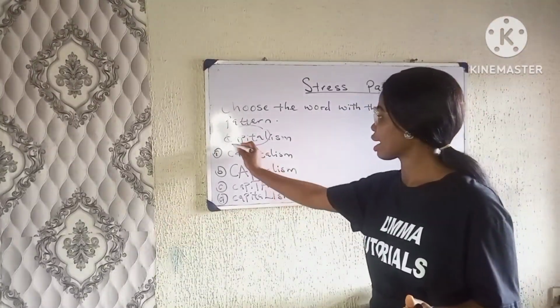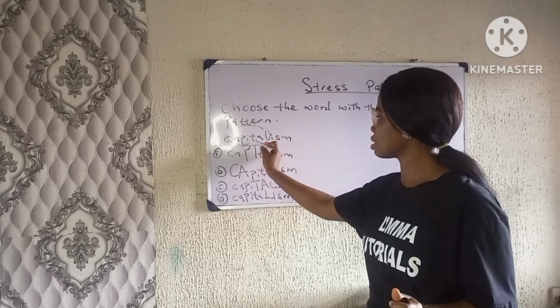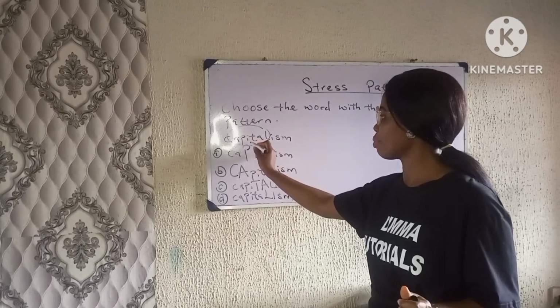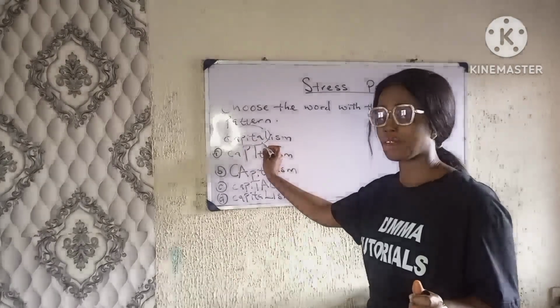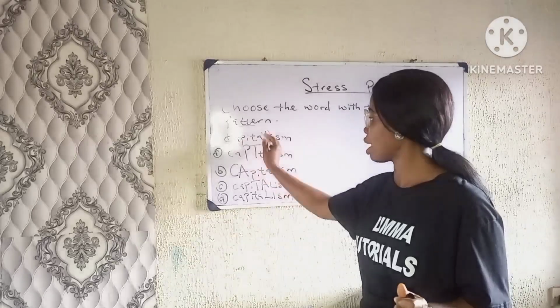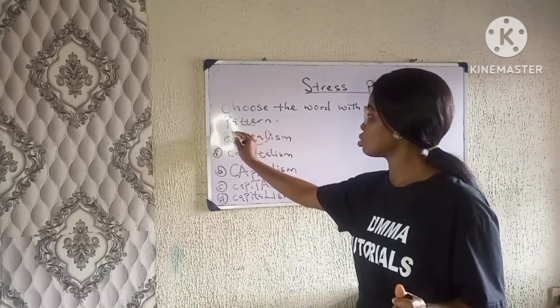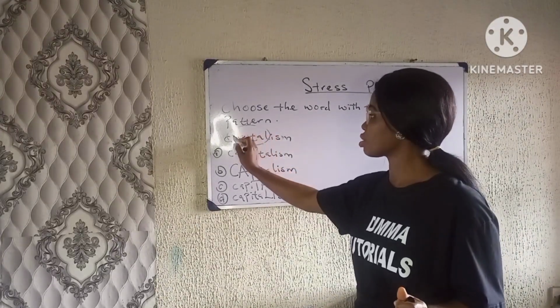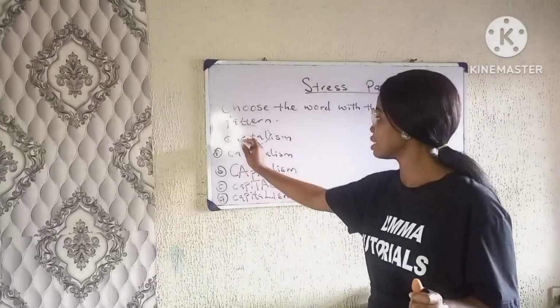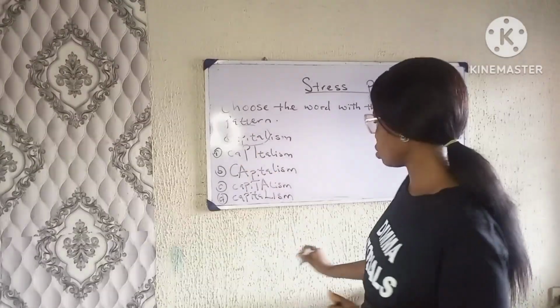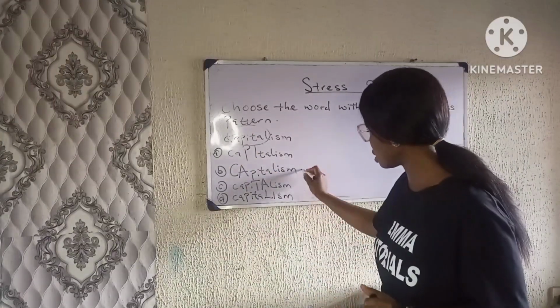Now we have capital. Capital, capital, okay? The third step from the end of this word is cap. 1, 2, 3. So the third level from the end is CA. Okay, so the correct answer is option B.